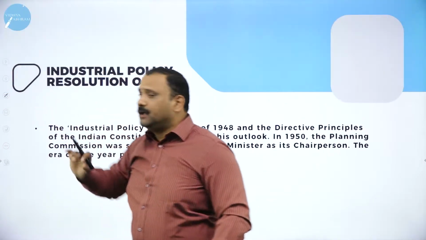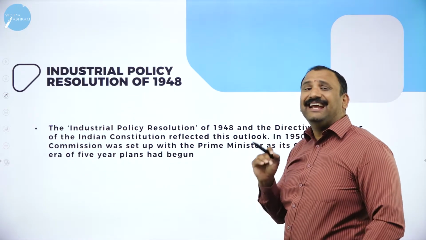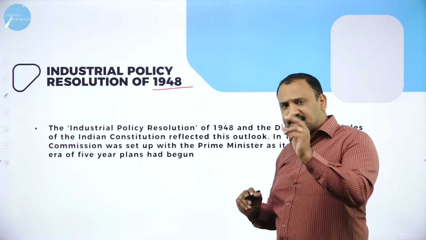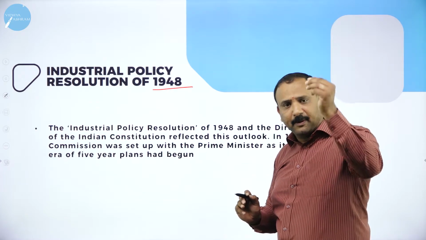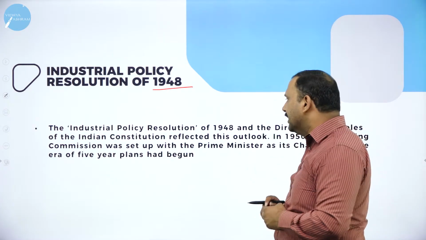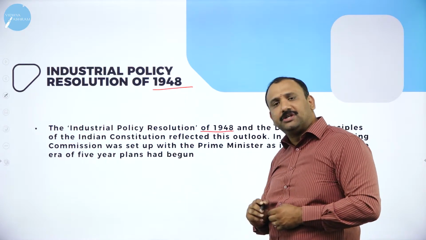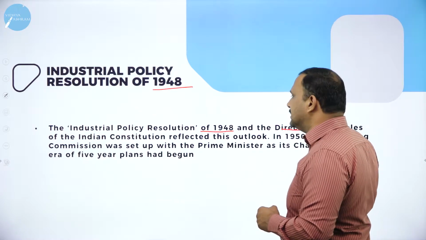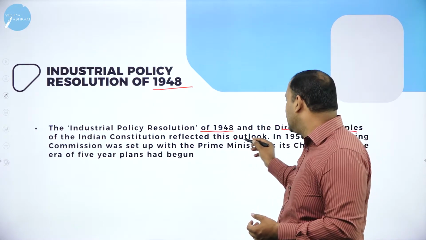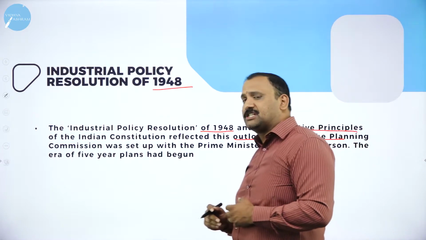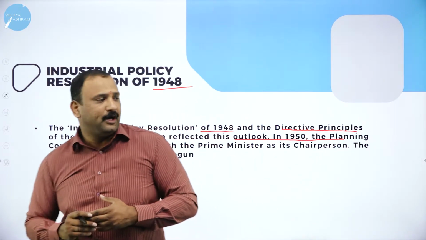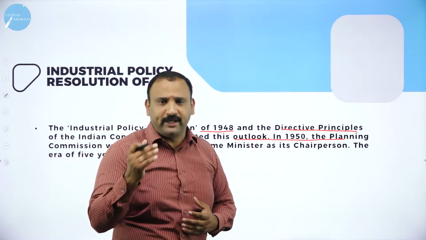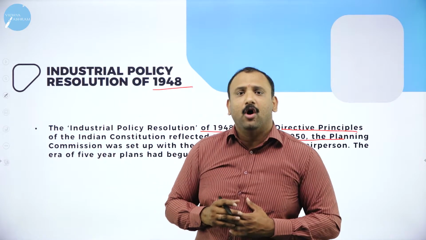Moving forward, now we are also going to understand the Industrial Policy Resolution of 1948. Just 2 years before we became a republic and democratic nation, we had an Industrial Policy Resolution of 1948. Now, what was this trying to say? It was a directive principle, part of the Indian Constitution, on this outlook. The Planning Commission was set up under the vision of our Prime Minister as its chairperson. So the Planning Commission was set up, which is a very, very important and constituent body of our system.